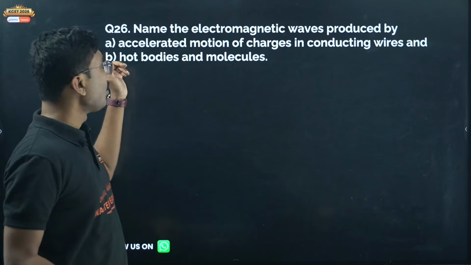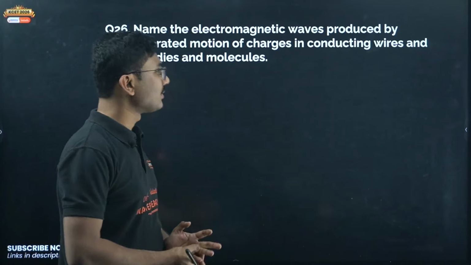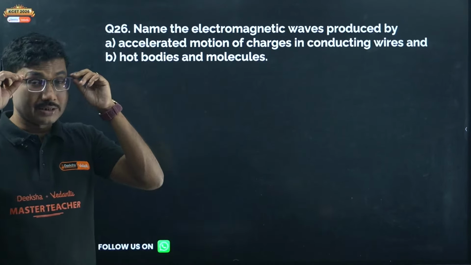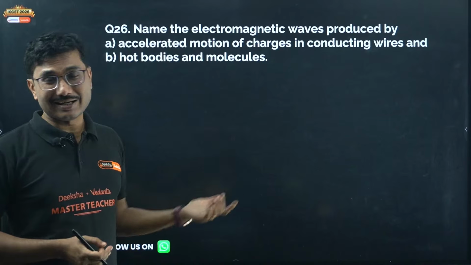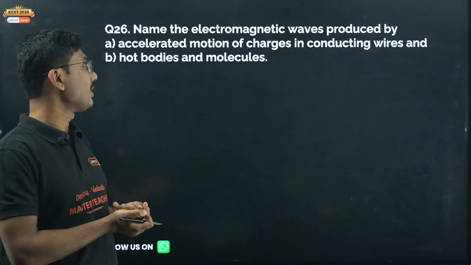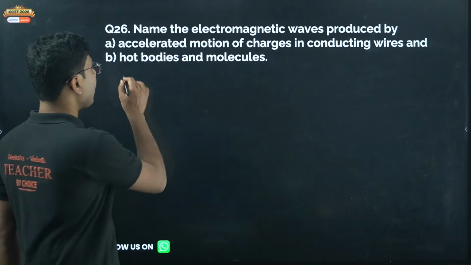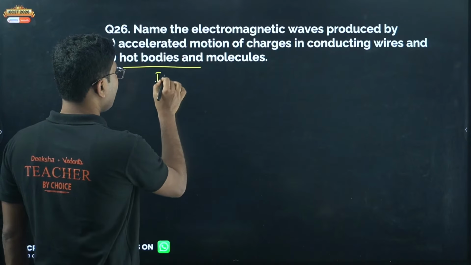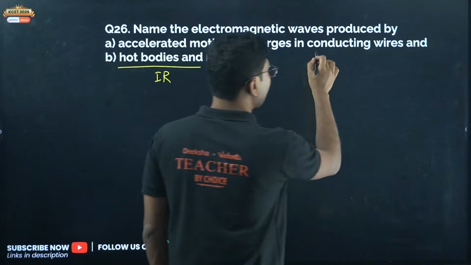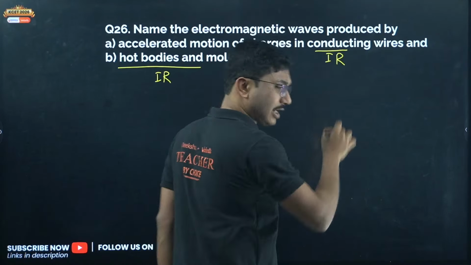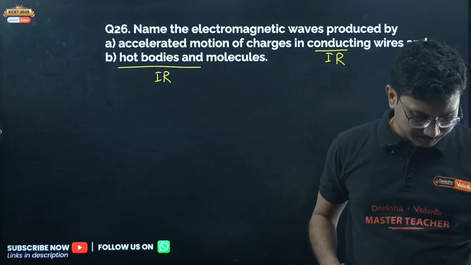I am not sure why they have given accelerated motion of charges in conducting wires. Conducting wires means they are producing heat energy, generally in the infrared. It can be another version as well, but hot bodies will always produce infrared, and in my opinion this will also be infrared. If you have any other answer, you can mention that in the comments.